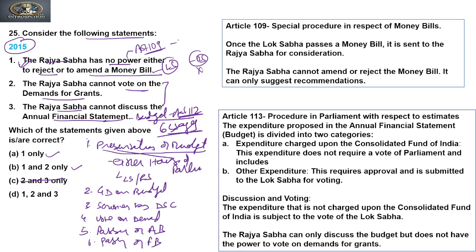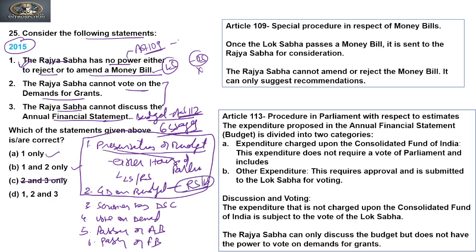So the Rajya Sabha and Lok Sabha have equal power till the general discussion of the budget. It means the budget can be introduced in either house of Parliament, and the Rajya Sabha also takes part in discussions till the second stage.